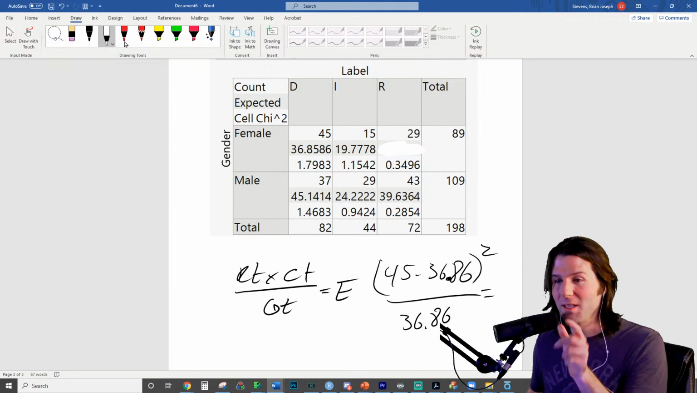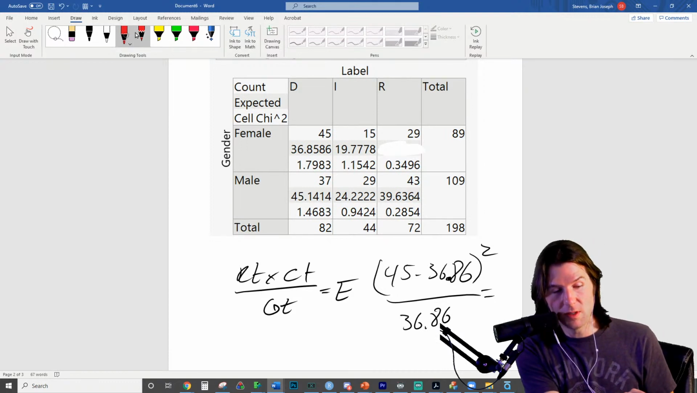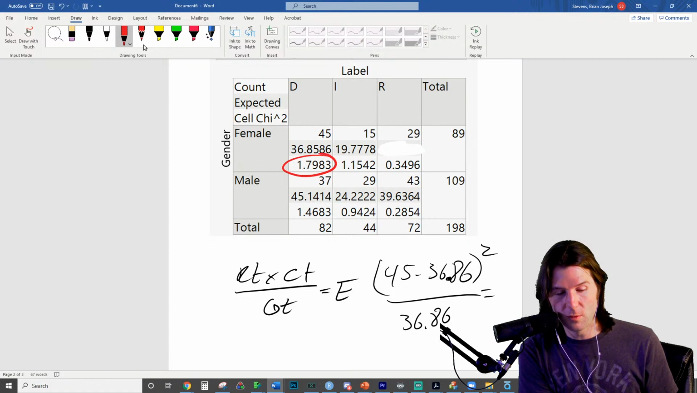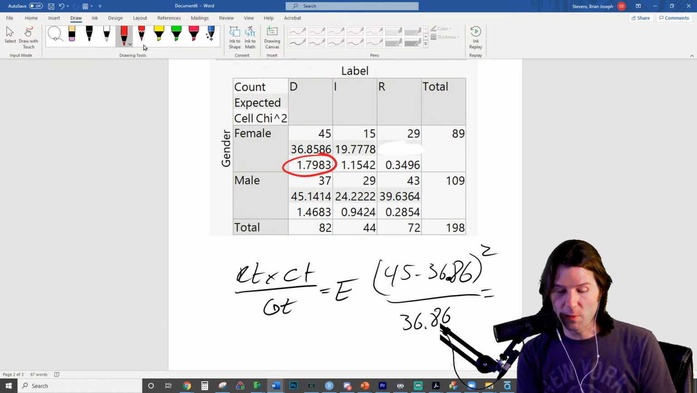This is a cell chi-squared, a singular cell chi-squared. If you solve this out, you will get this number right here, 1.79.